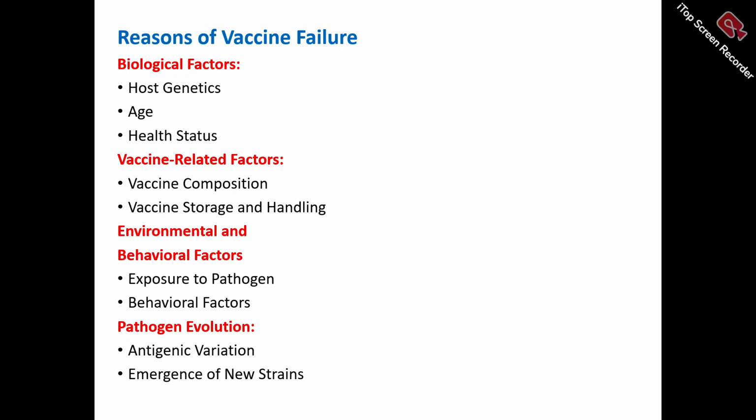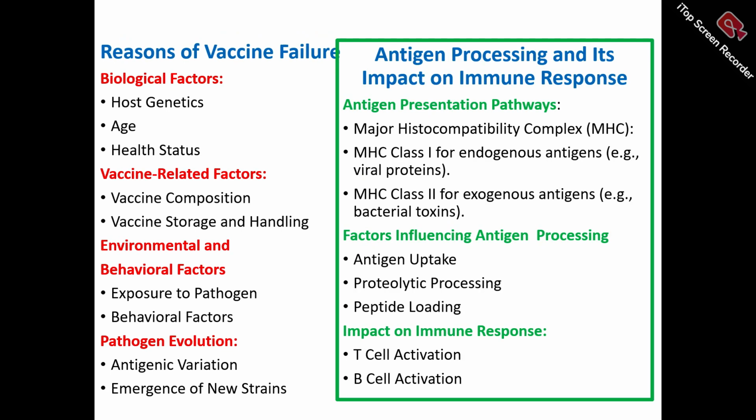Now we discuss vaccine failure. The vaccines are being used in the field, so we must know why a vaccine is not working, why there is an outbreak of disease. There are some biological factors like genetics, age, health status of the animal. Then there are vaccine-related factors like the composition of the vaccine is not good, vaccine storage and handling is not maintained, cold chain is not maintained, environment is not favorable. Maybe there is more exposure to the pathogen, and sometimes there is pathogenic evolution. There is antigenic mutation, a virus or any causative agent changes its shape.